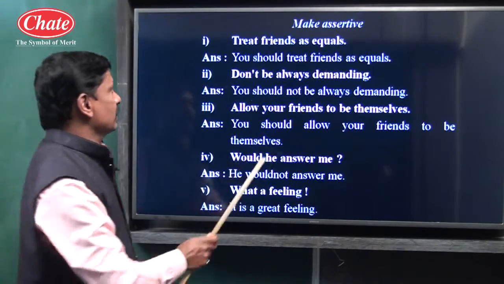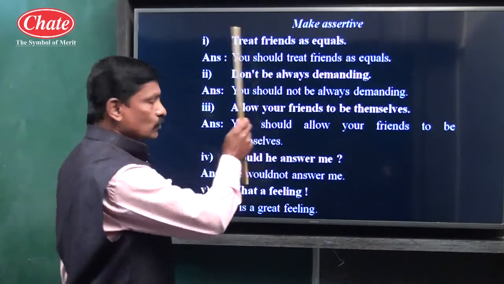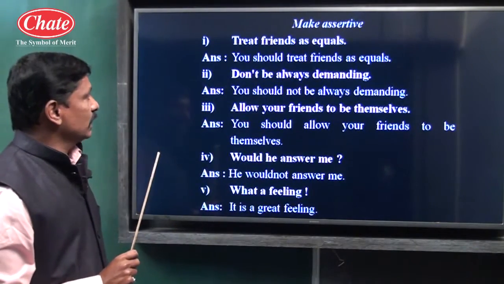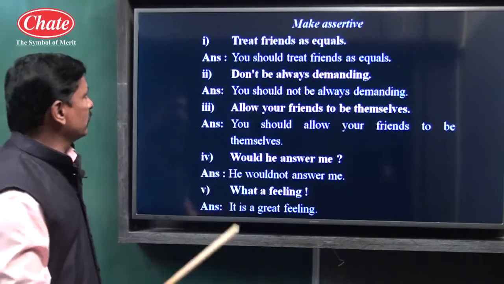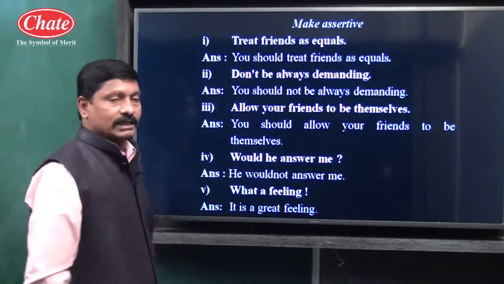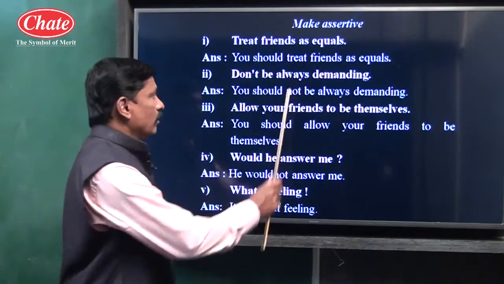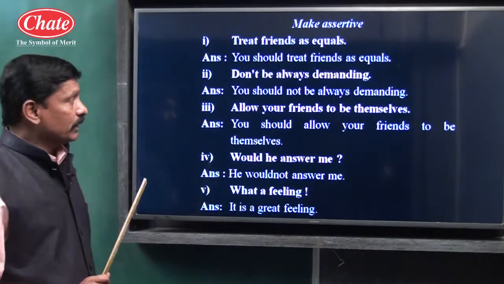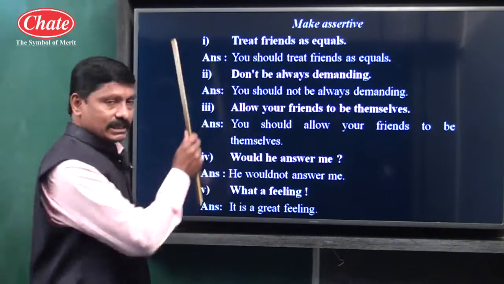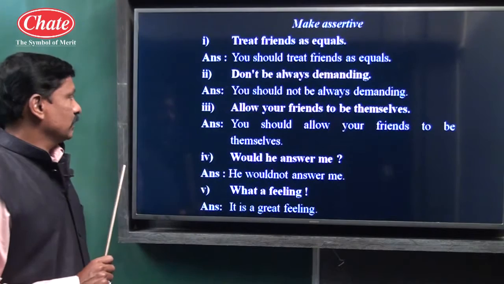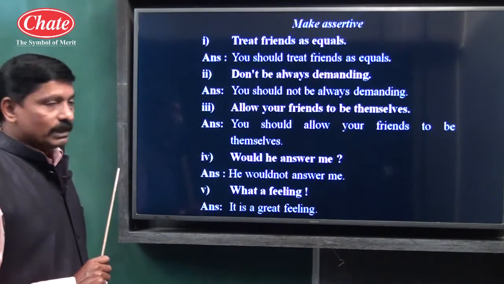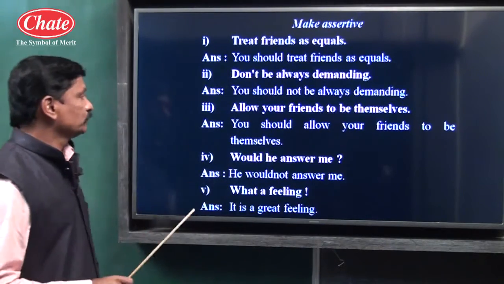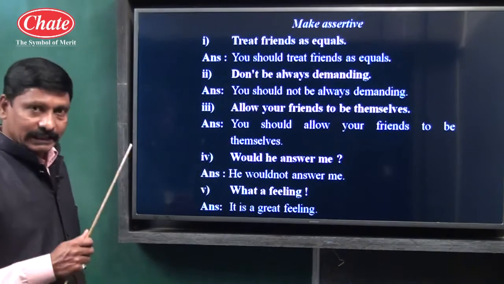In the exam, they will ask you to convert the imperative sentence into assertive. Otherwise, they can even give this type of assertive sentence, You should treat friends as equals, and ask you to convert it into imperative. Let us see the second example. Don't be always demanding. Once again, it's an imperative type of sentence. You should not be always demanding. Assertive type of sentence. Example number 3: allow your friends to be themselves. Once again it is an imperative type of sentence. You should allow your friends to be themselves.